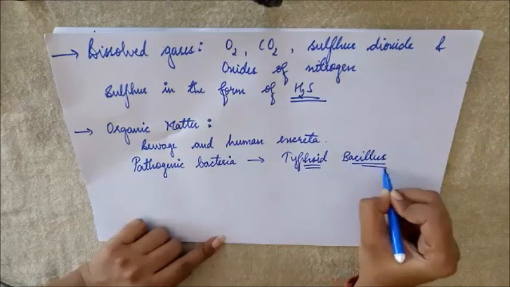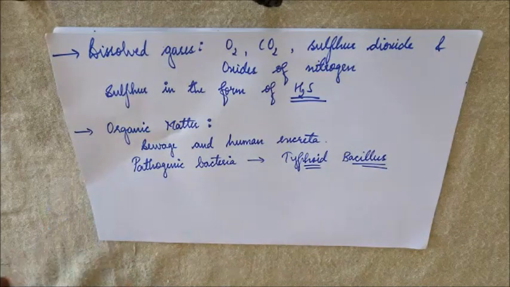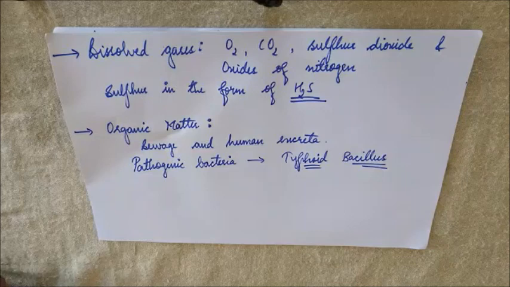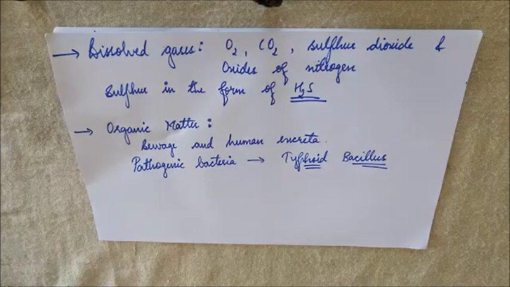So pathogenic bacteria like typhoid bacillus and various other pathogenic bacteria will be present as organic matter in water. So these are all the impurities that are present in water. I hope you have understood about the impurities present in water. So I shall repeat it. The first type of impurity is dissolved impurity. Second is suspended impurity. Third is dissolved gases. And the fourth one is organic matter.